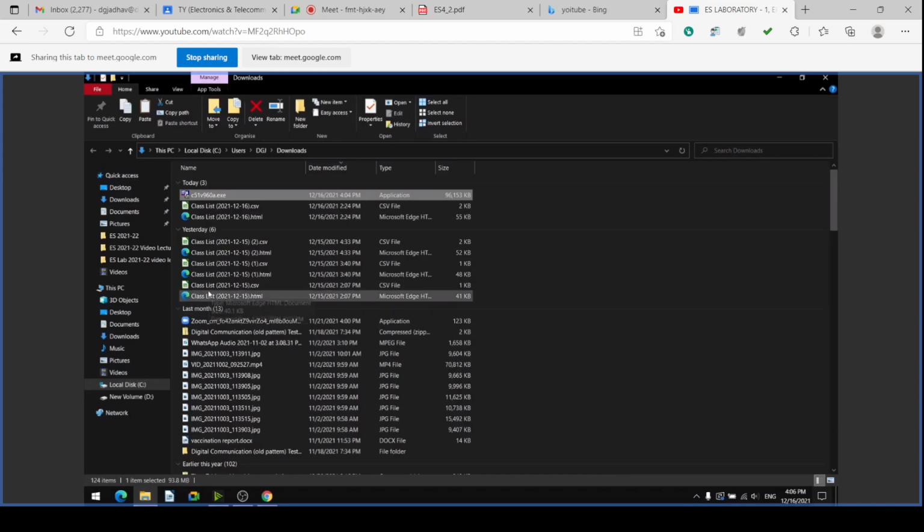Now let us double click this file which is downloaded, C51V960A.exe, so that it will start installation. I double click it. It will ask whether you want to allow this app to make changes in your device. I will say yes.